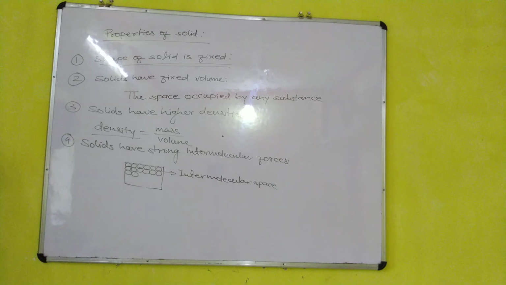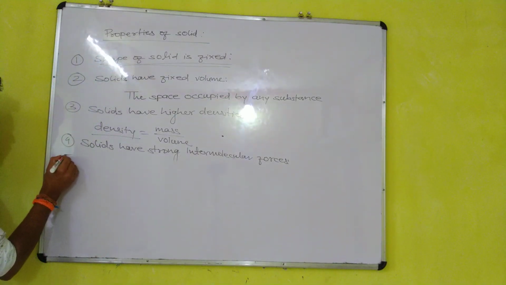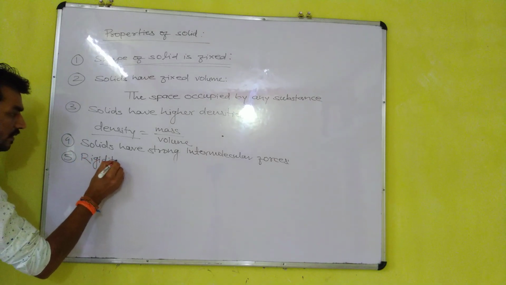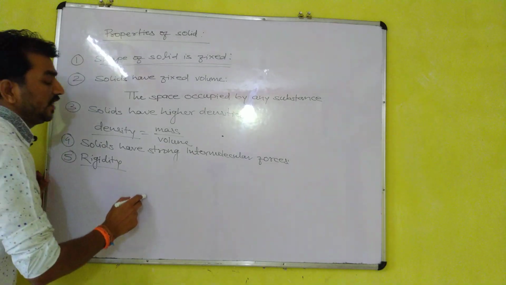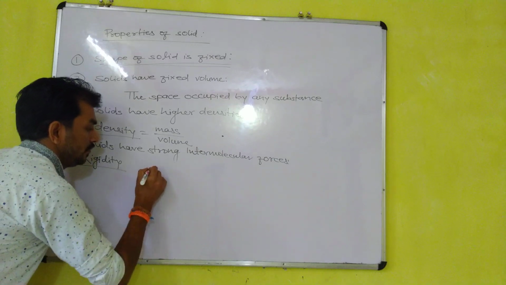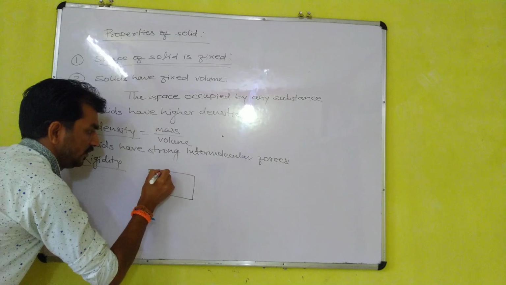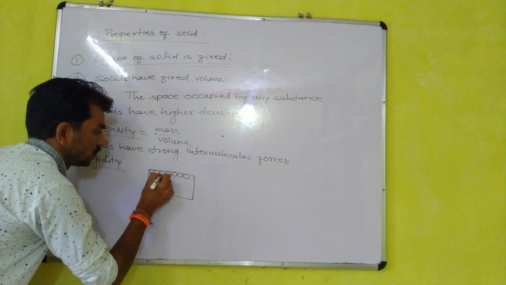Next point is rigidity. Fifth point, rigidity. All the solids are hard and strong. They cannot move freely because of the strong intermolecular forces of attraction. There are very little spaces or no spaces among the particles of solid.